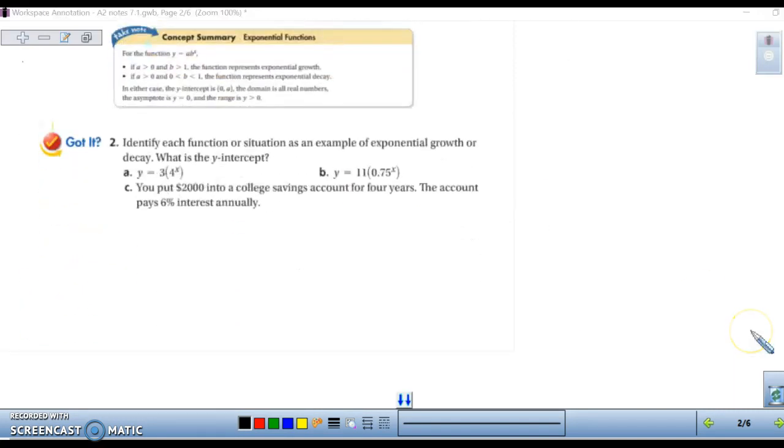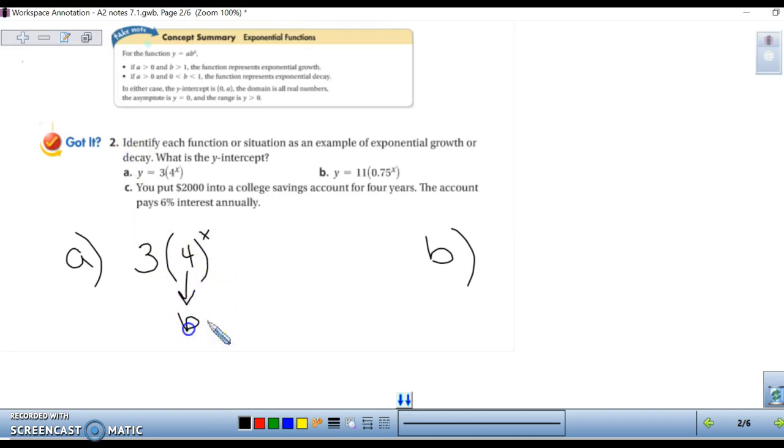All right, part 2, we want to identify each function as growth or decay, and then we need to find the y-intercept. So we have 3 times 4 to the power x. Because our b value is greater than 1, we have growth. And our a value is equal to 3, so our y-intercept is (0, 3).